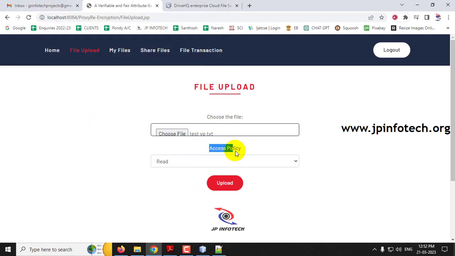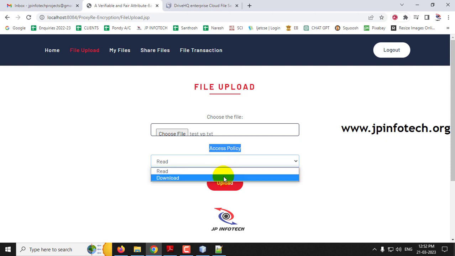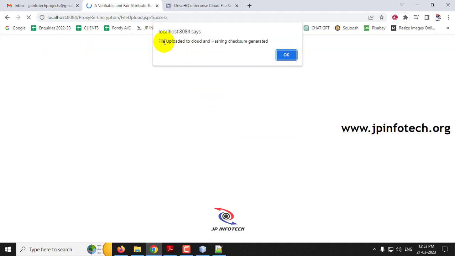And here you can set the access policy, whether the user can read it or download it. If they choose the read policy, they can only read it, they cannot download the file. If you select download, they can download the file also. So now let me show you with both. Let me click the download option and click upload. Now you can see the file is uploaded to the cloud, and the hashing checksum is being generated, and click OK.